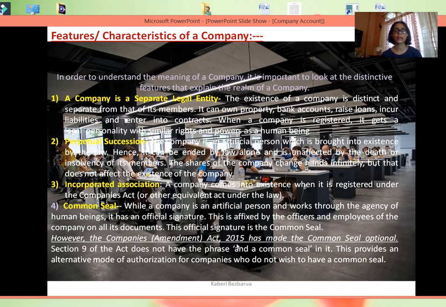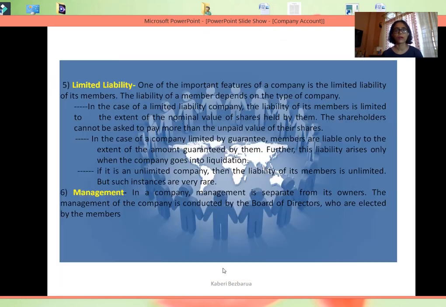This common seal has been made optional. So any authorization on behalf of the company can be done even if it doesn't have a seal. Yes, so this has become optional, but still it's one of the unique characteristics of a company.